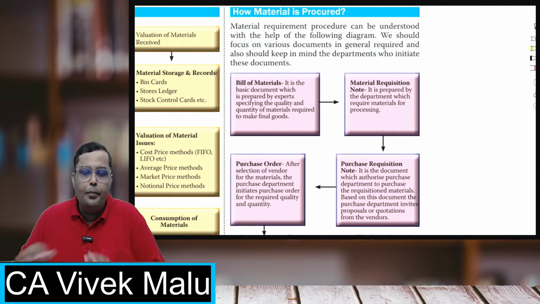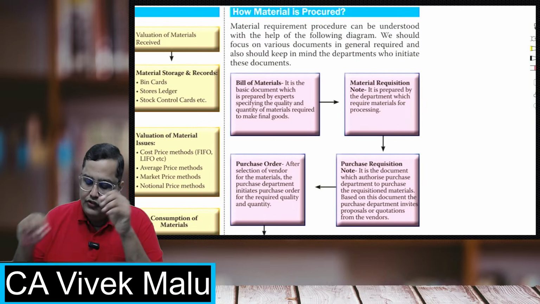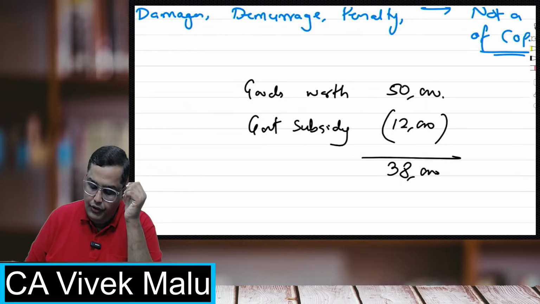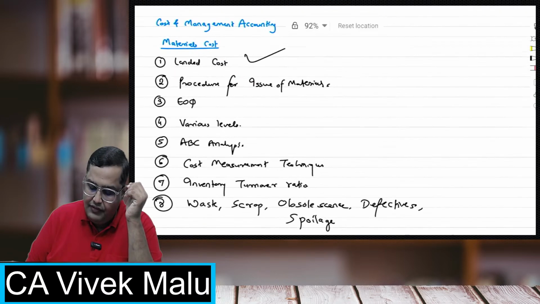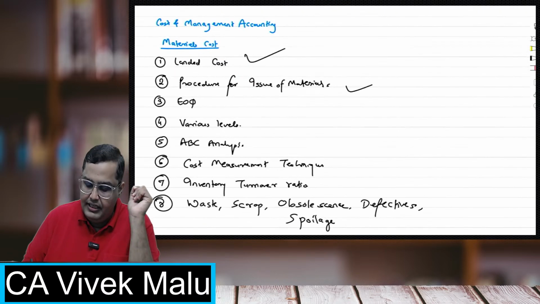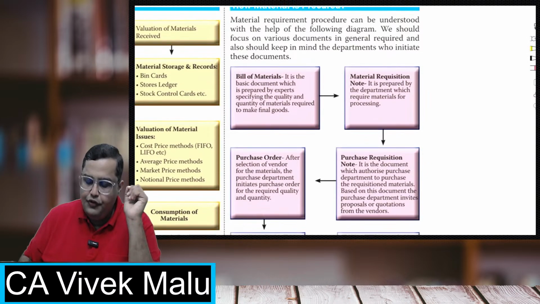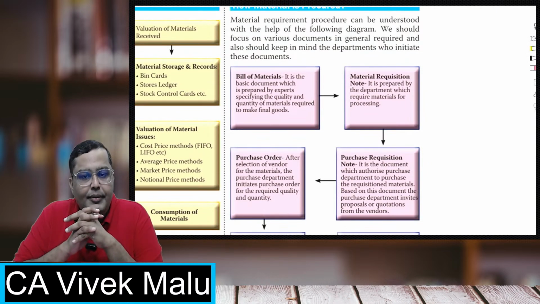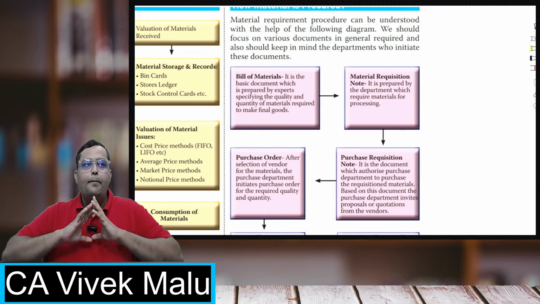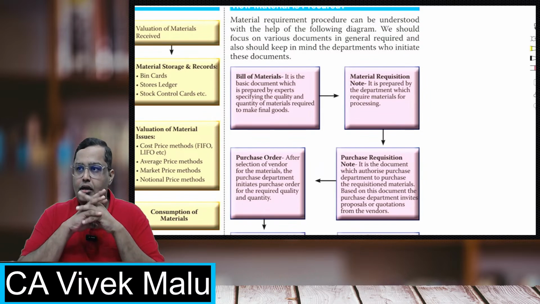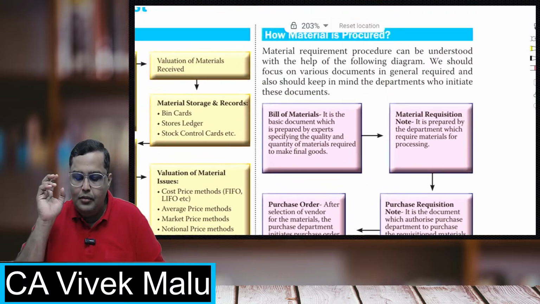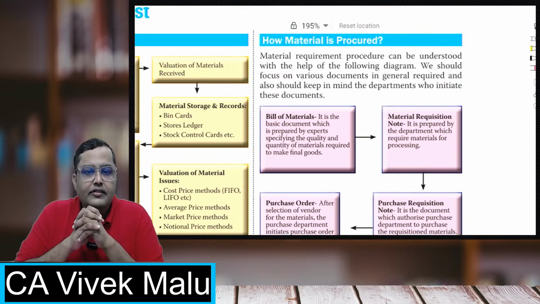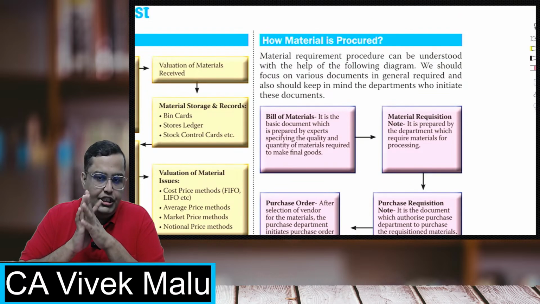Now, the second topic in this chapter, which you must focus on, if we go in our sequence, we have seen the landed cost. The second one is the procedure for issue of materials. Now, students, the first department in a factory, in an organization, which actually plans almost everything, is the planning department or the engineering department.